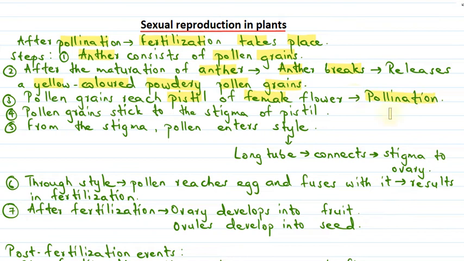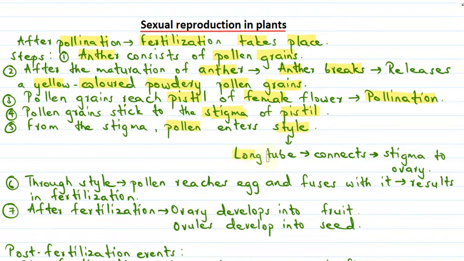So after the process of pollination starts the process of fertilization, which is a part of sexual reproduction. Now that pollen grains have been transferred from the male part of the flower to the female part of the flower by pollination, these pollen grains stick to the stigma of the pistil, and further from the stigma the pollen grains enter the style. Now what is style?